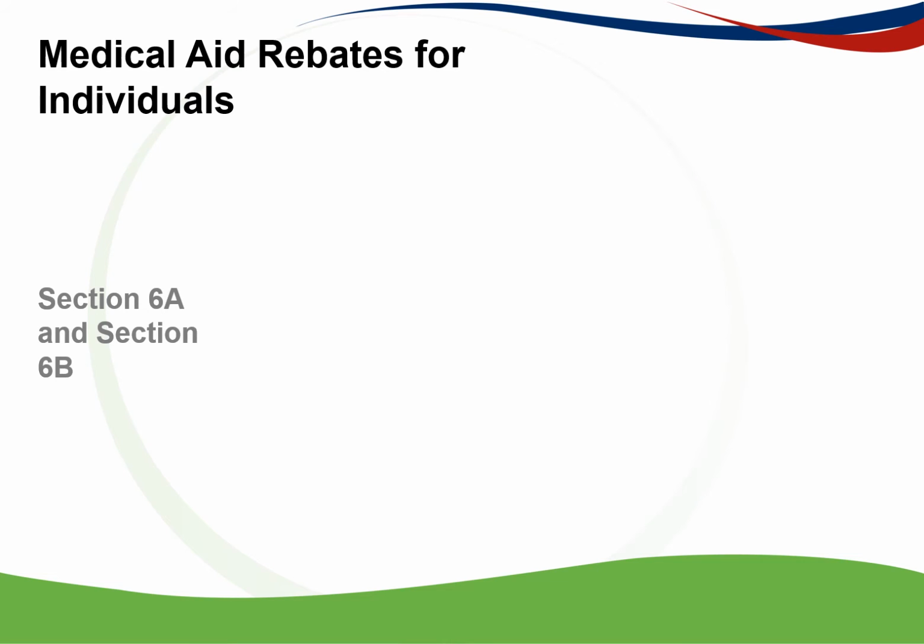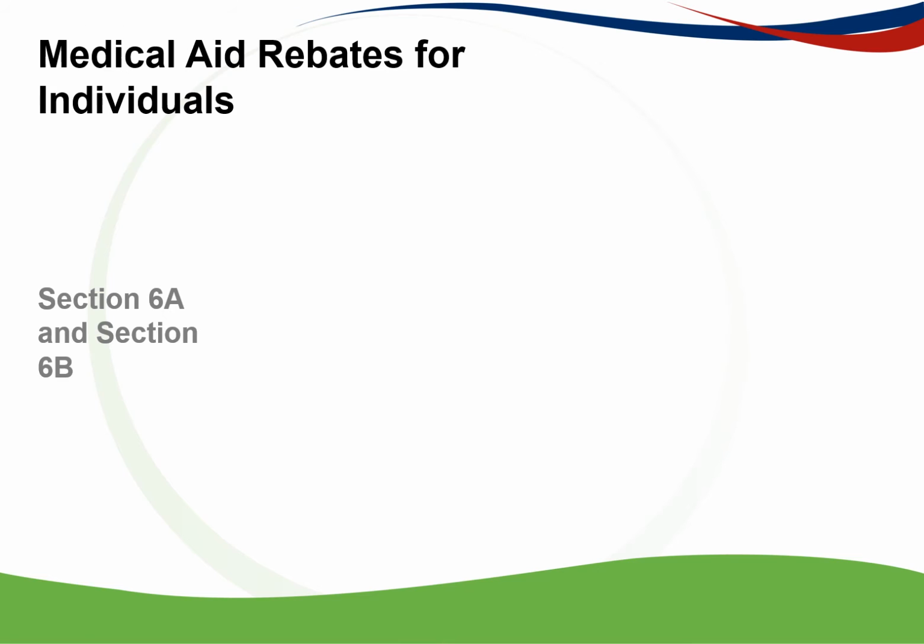Greetings all. This is a nice little walkthrough session, or an explanation, on medical aid rebates available to all South African individuals who are taxpayers, also commonly known as Section 6A and 6B of the Income Tax Act. So basically, SARS has allowed each individual, depending on age and certain categories, to get a monthly rebate in the form of a deduction, actually after your normal tax per month.